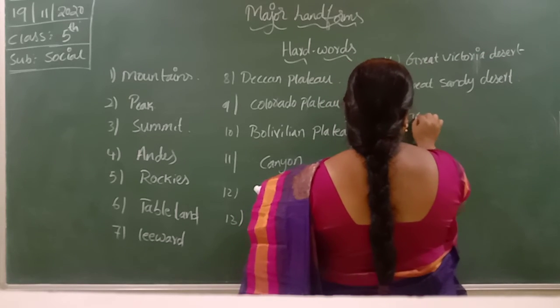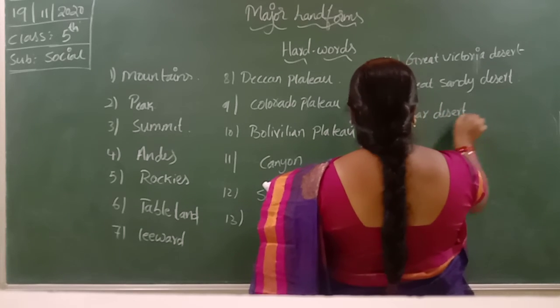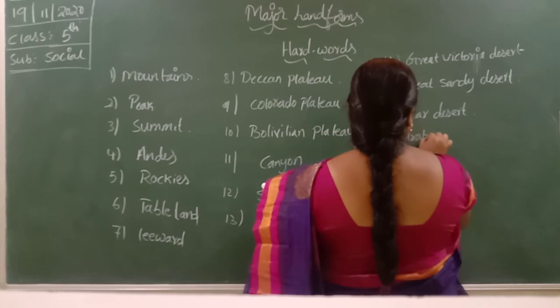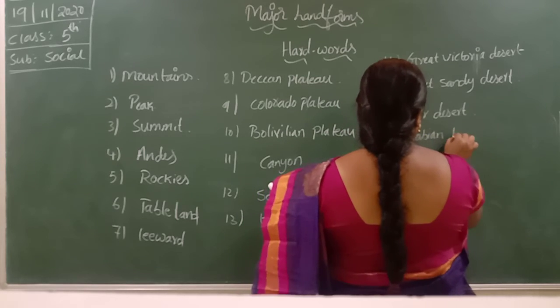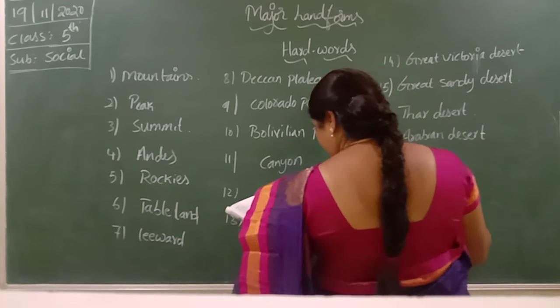Next, Thar Desert and Arabian Desert are the examples of Asia.